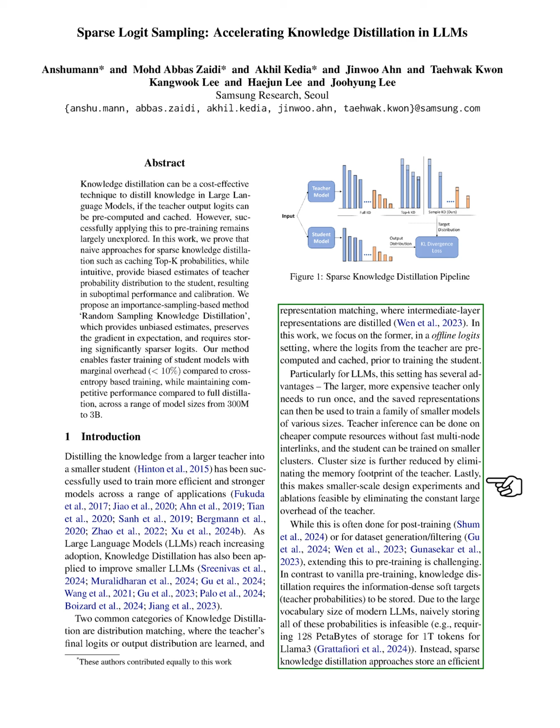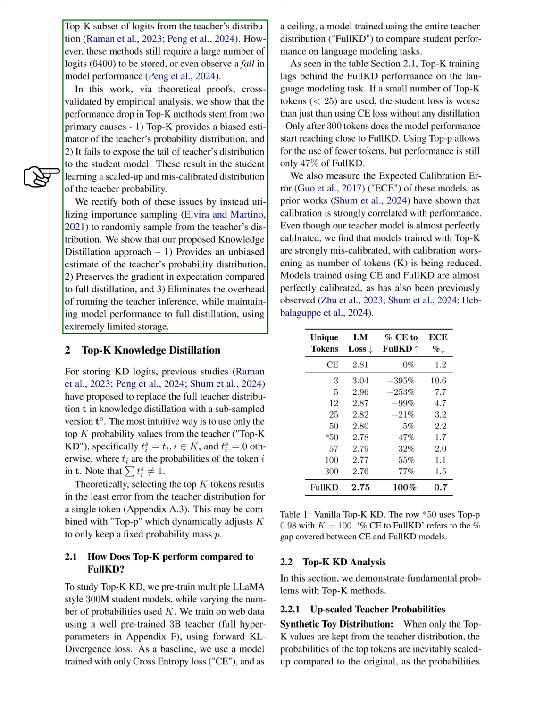While this approach is often used for post-training or dataset generation, applying it to pre-training is more complex. Knowledge distillation requires storing the detailed soft targets, or teacher probabilities, which can be challenging due to the large vocabulary size of modern LLMs. For instance, storing all probabilities for a model like Llama 3 could require an impractical amount of storage. To address this, sparse knowledge distillation methods store only a selected subset of logits from the teacher's distribution. However, these methods can still lead to performance drops if too few logits are stored.